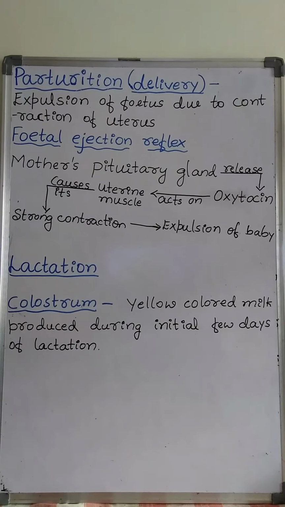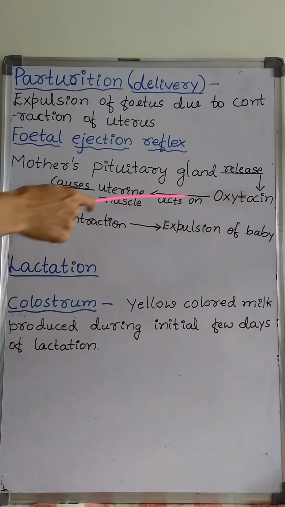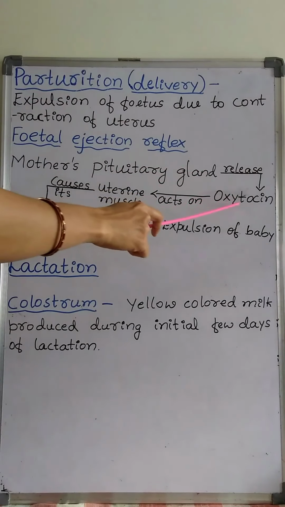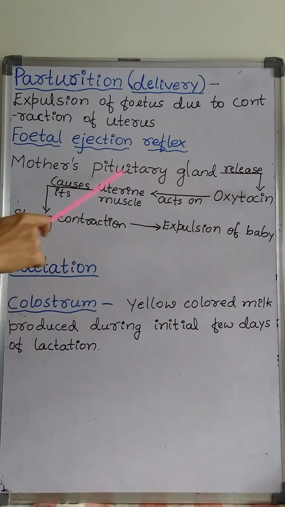That means this oxytocin hormone acts on uterine muscles, and that causes strong contraction of the uterine muscles.